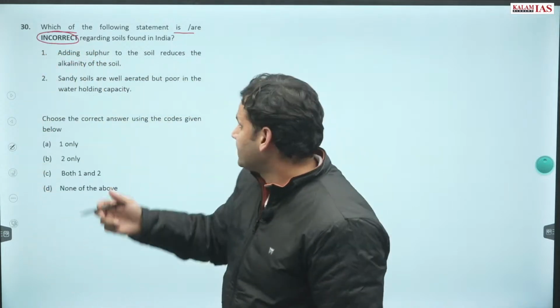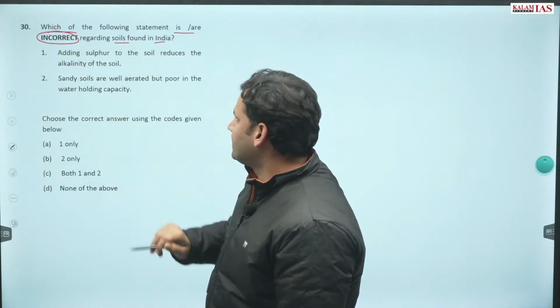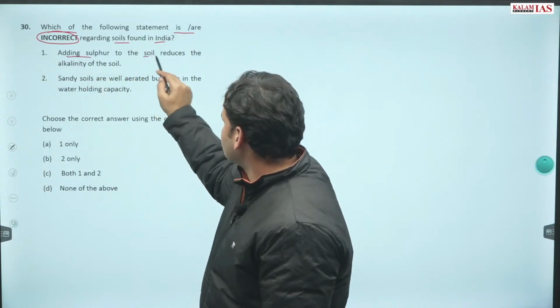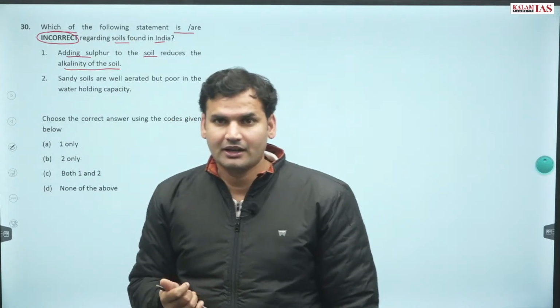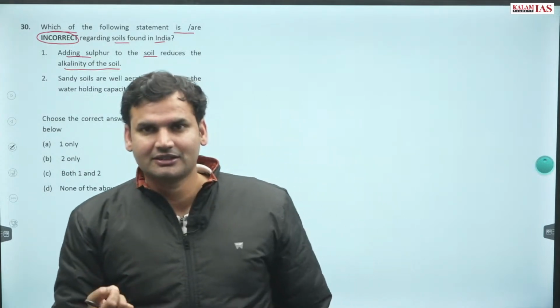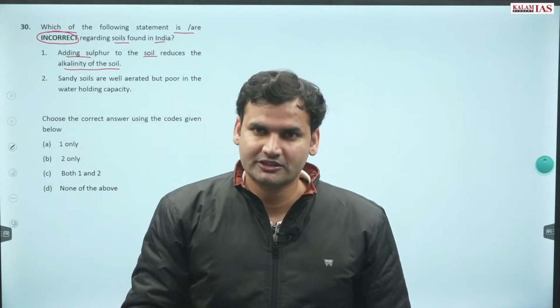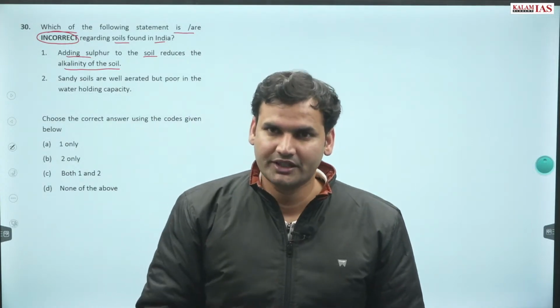Here it asks for incorrect. Regarding soils found in India, adding sulfur to soil reduces alkalinity of soil. Here a lot of students may say, sir, we don't have a science background, how do we solve such questions? Trust me, this is very easy. Why?